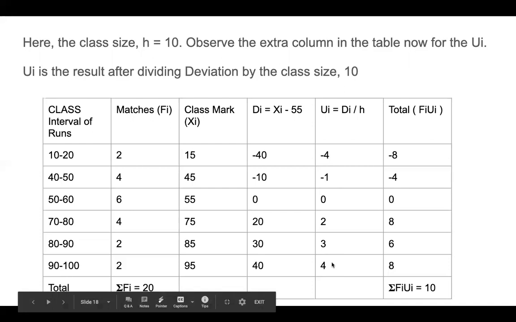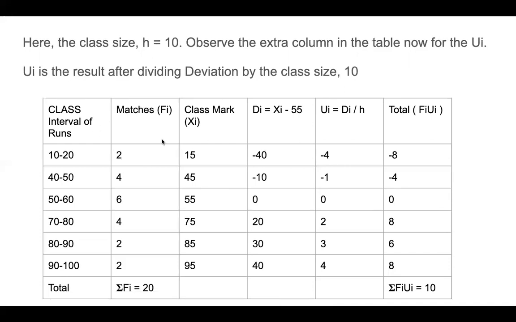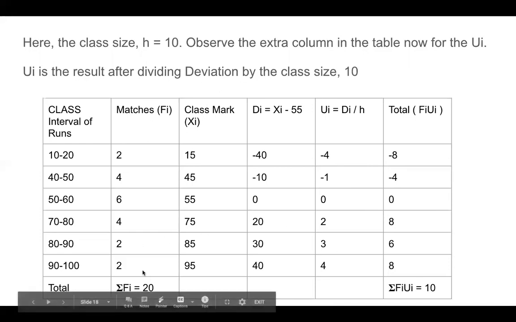Now what we do is, instead of multiplying 2 with minus 40, we multiply 2 with minus 4. So 2 into minus 4 is minus 8. 4 into minus 1 is minus 4. 6 into 0 is 0. 4 into 2 is 8. 2 into 3 is 6. 2 into 4 is 8. So this now is the total value.